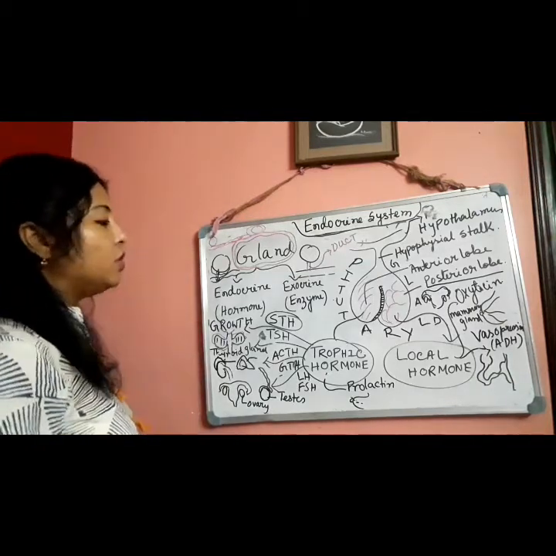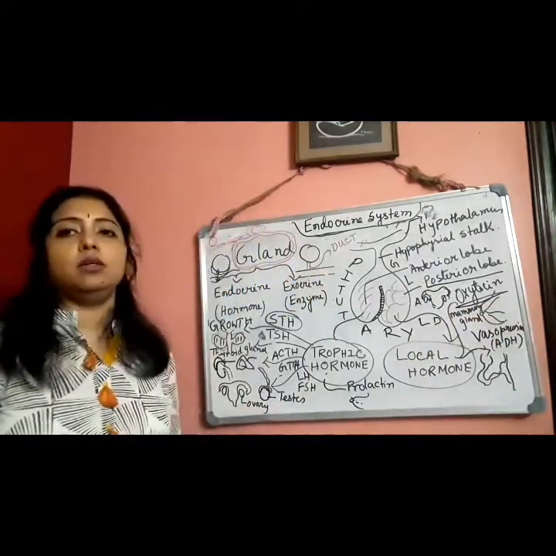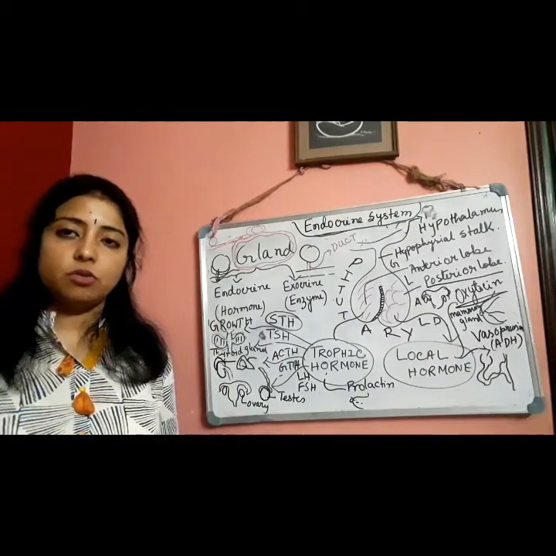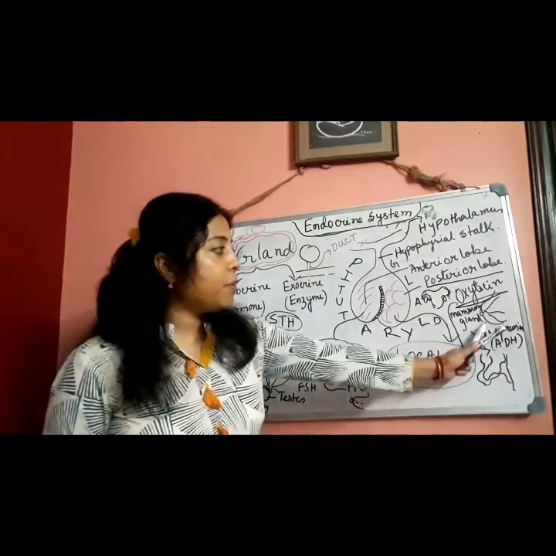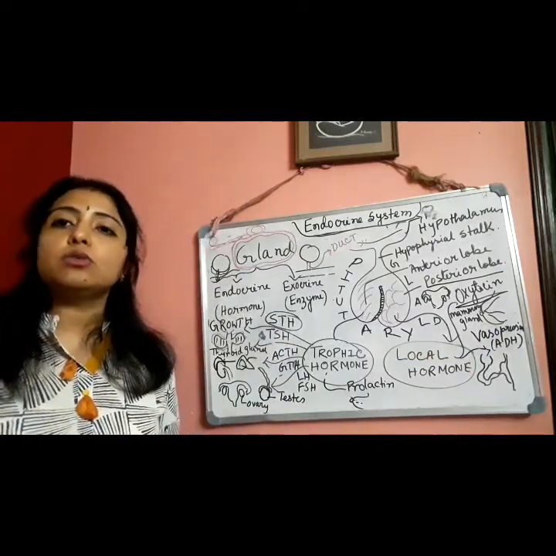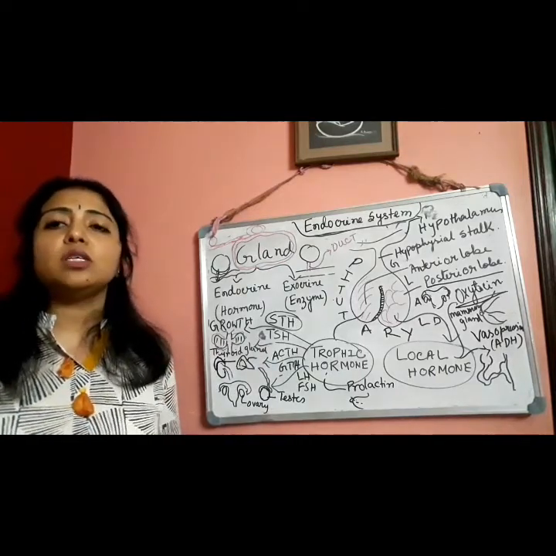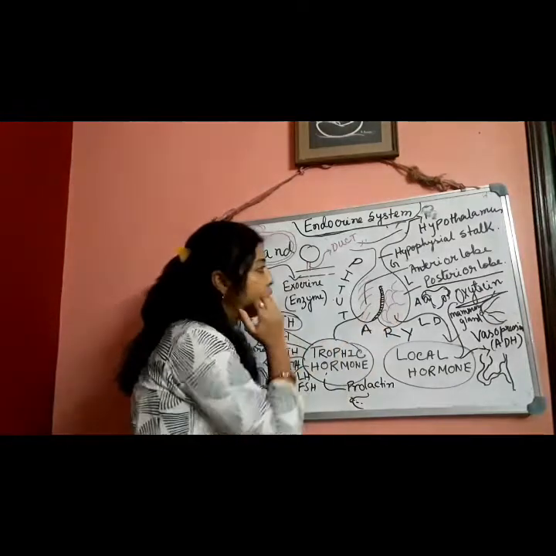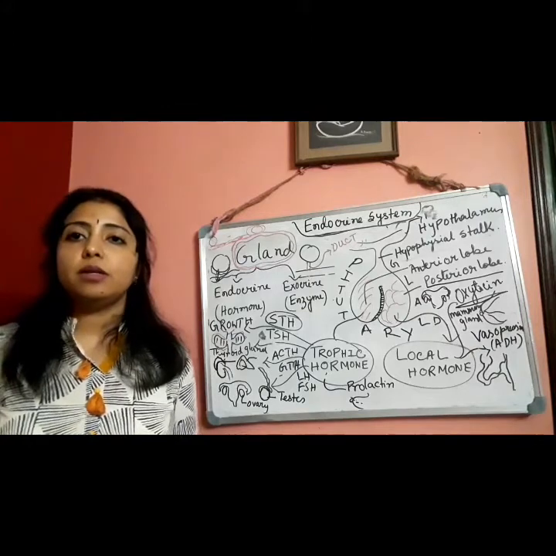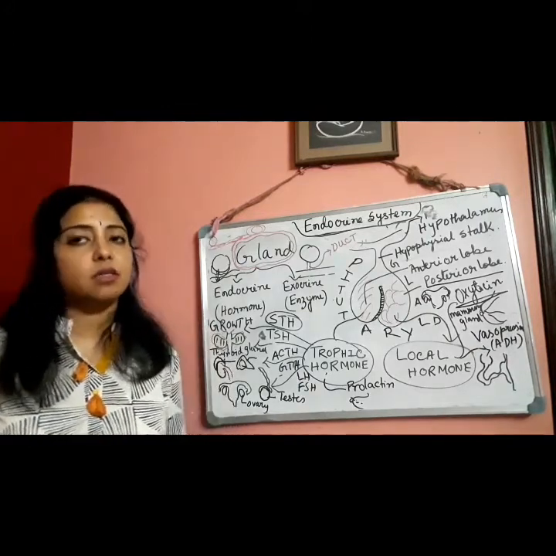First one I have told you, it is written here, it is oxytocin. It is also known as love hormone or birth hormone also. Why? Here I have drawn one picture of mammary gland. It is also known as neurohormone, neurohypophysis. The hormones which are secreted from the posterior lobe of pituitary gland, they are known as neurohormones also. They are controlled by nerves. Clear? So they are known as neurohormones. From neurohypophysis they are secreted.